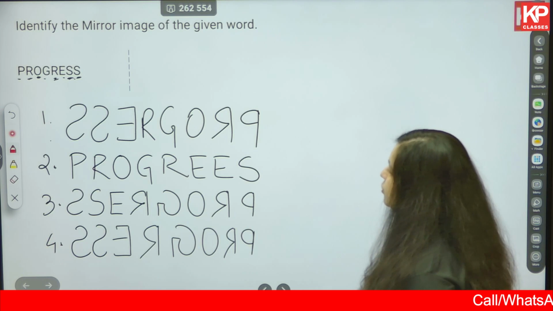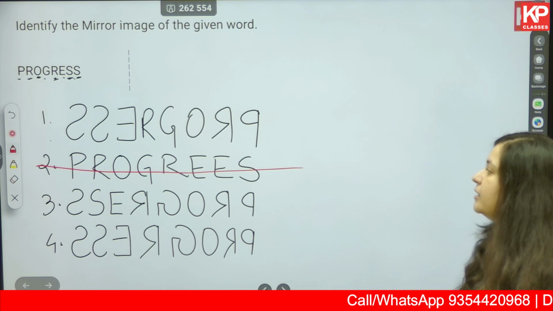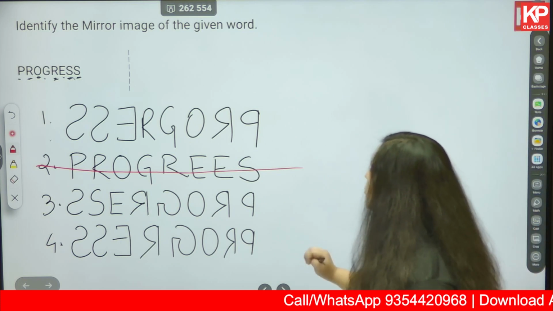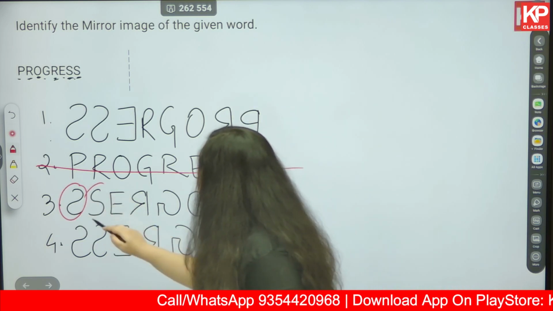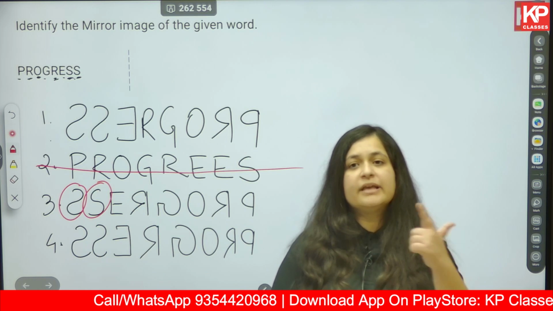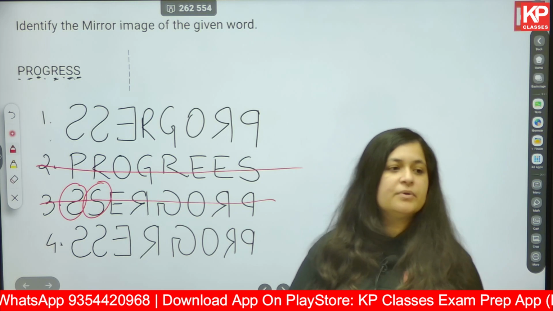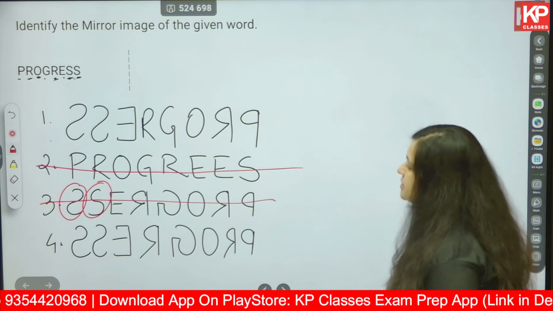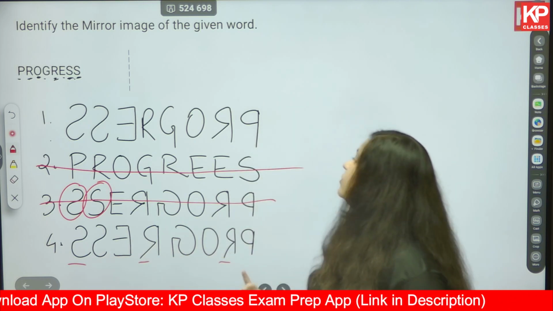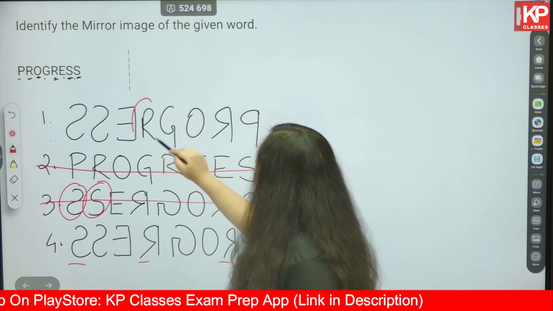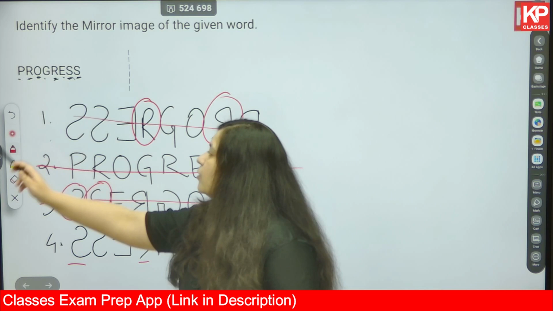Okay, option number 2 first of all is as it is. So that can be eliminated right away. Next, if you look closely in option number 3, this S and this S, one S is getting mirrored, the other S is not getting mirrored, which cannot be the case. So option number 3 eliminated right away. Next, okay, both S's are correct, R is also correct. Okay, fourth looks correct. In option number 1, one R is getting mirrored, the other R is not getting mirrored. Option number 1 also eliminated.